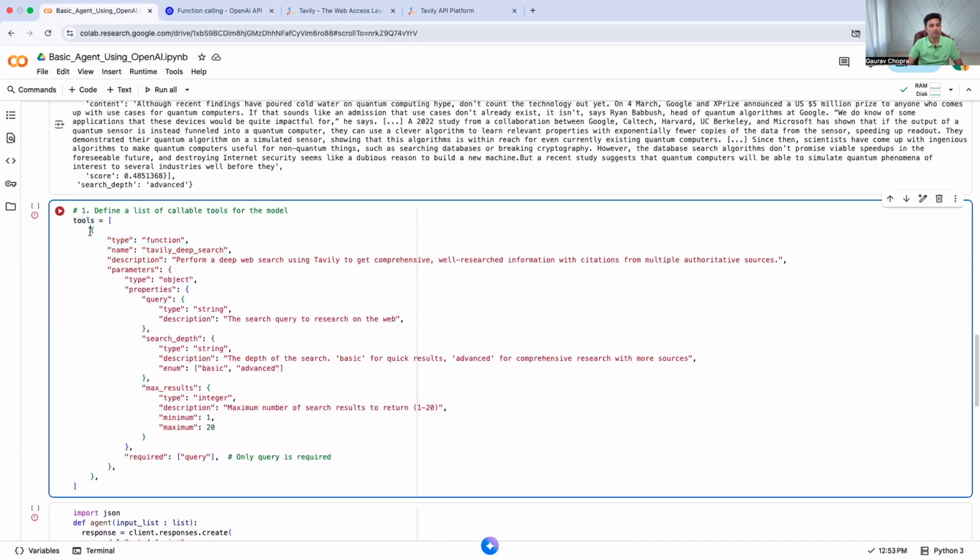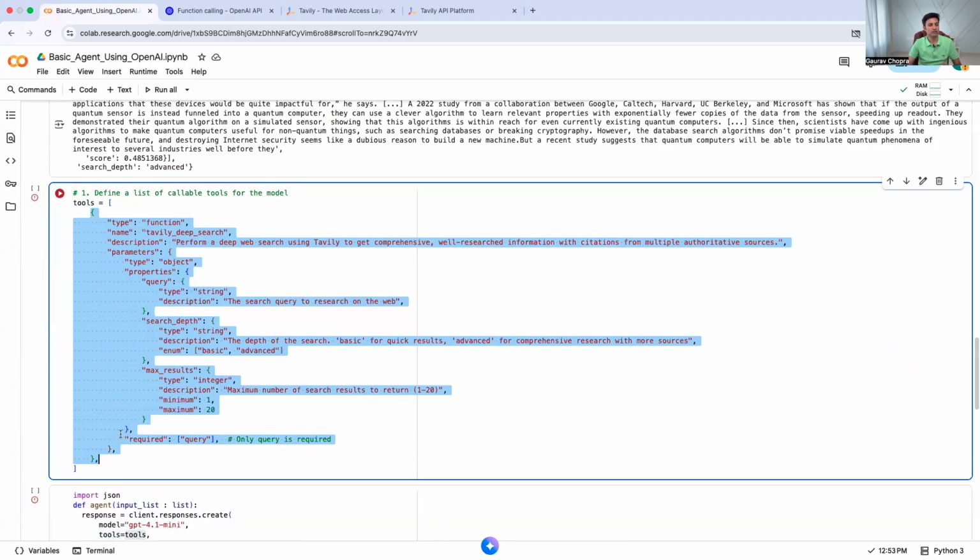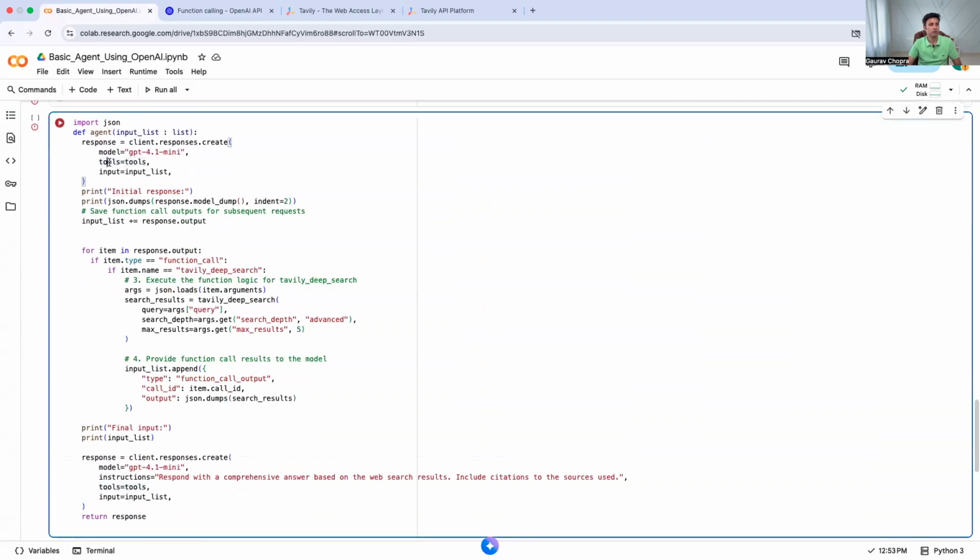In case I have multiple tools, then there will be another entry. Let's say there's a tool which can do weather information, or maybe financial data extraction. So you give the company symbol and it will give you the financial data. So I'll keep on adding tools after this comma. And here I just say tools is equal to tool, and then input list is nothing but the messages. That's what the user is going to pass. So we'll call this and we're just dumping it.